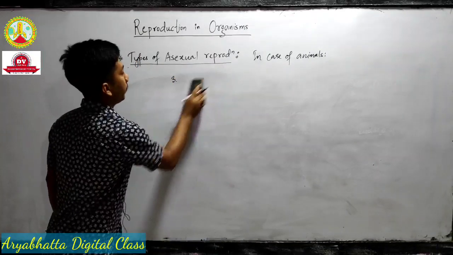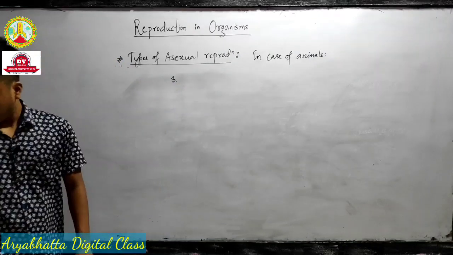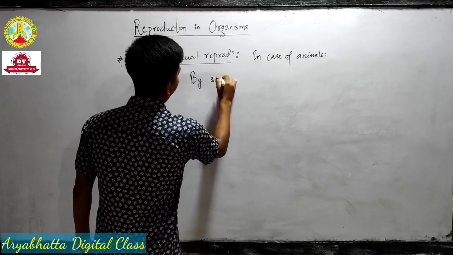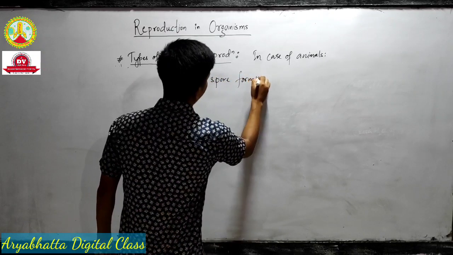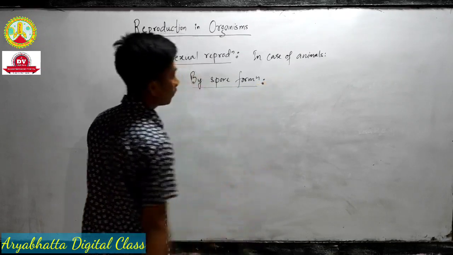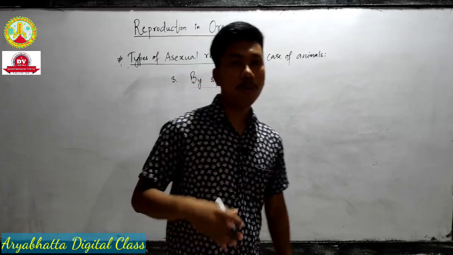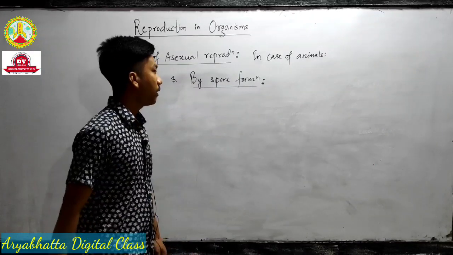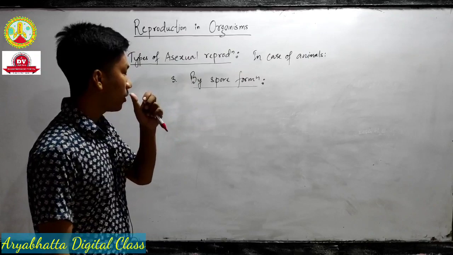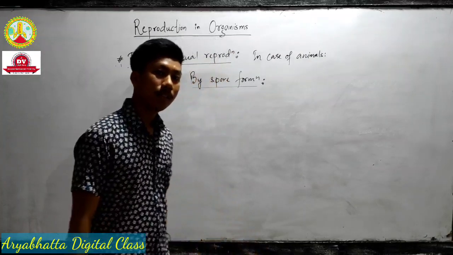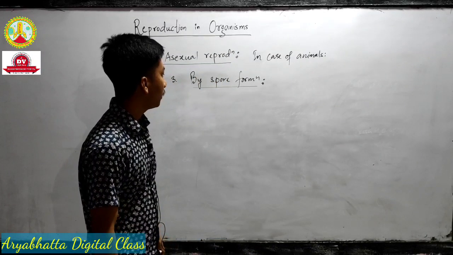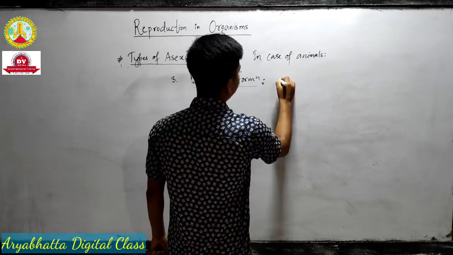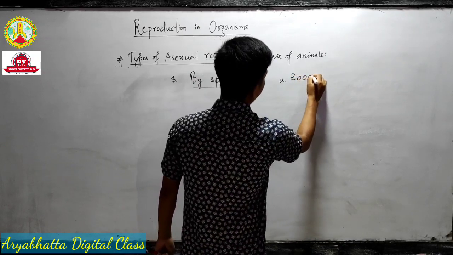In such a case, what happens? The organism forms spores in its body and gives rise to a new individual. That is reproduction by spore formation. There are types of spore formation. The first type of spore formation we can take is zoospores.